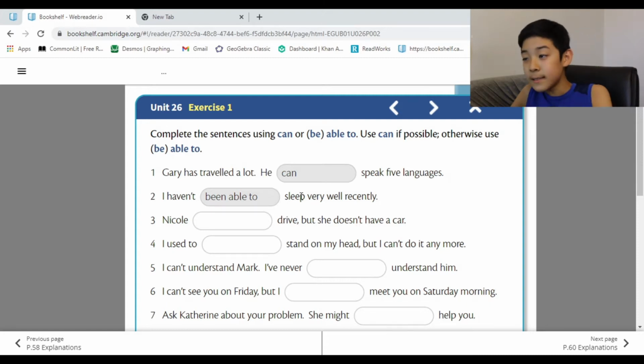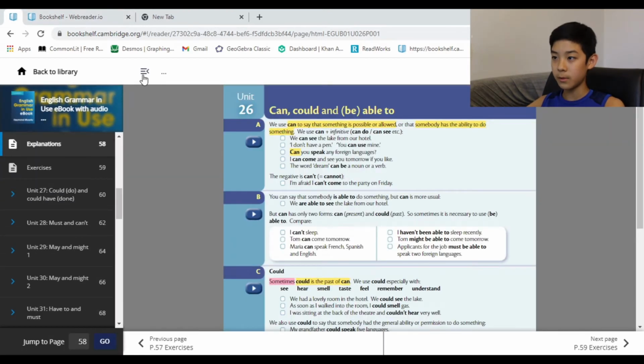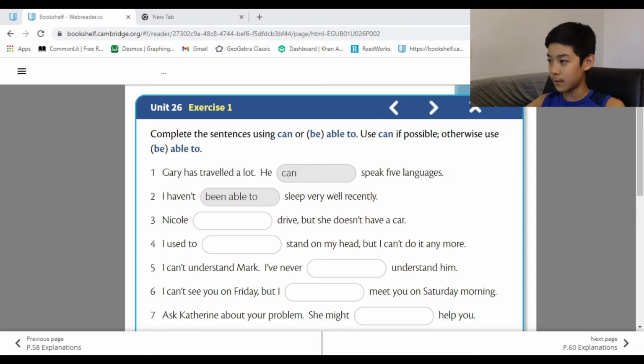Complete the sentences using can or be able to. Use can if possible, otherwise use be able to. So basically, use can in every single situation. Let's just start with that. Use can in every single situation, but for the ones that don't work, use be able to. Alright, so this opened up, which is very neat, and I rate that.